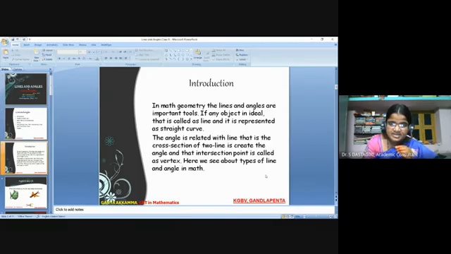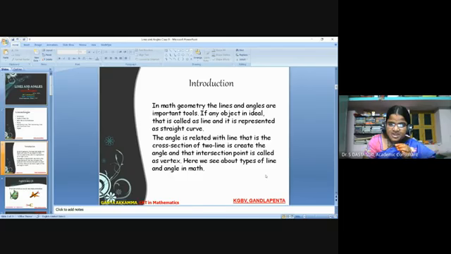Introduction. In maths, geometry, lines and angles are important tools. Any object in ideal is called a line, and it is represented as a straight curve. The angle is related with the line: the cross section of two lines creates the angle, and that intersection point is called the vertex.